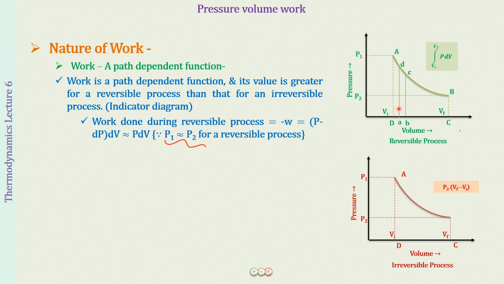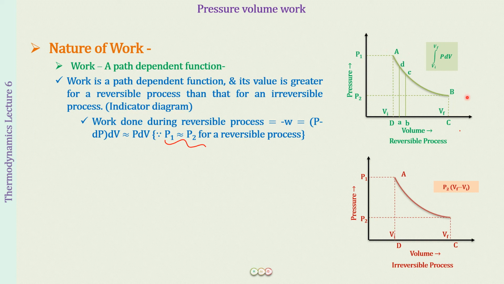AB, small a, b, c, d, this is going to be the area for the work done, that is just going from D to C. Agreed? Okay. And now I can draw all these lines throughout the whole process, A to D, D to C, again a small step, small, small, small. And therefore, if I add up all these areas, what I will be getting is the work done throughout the process